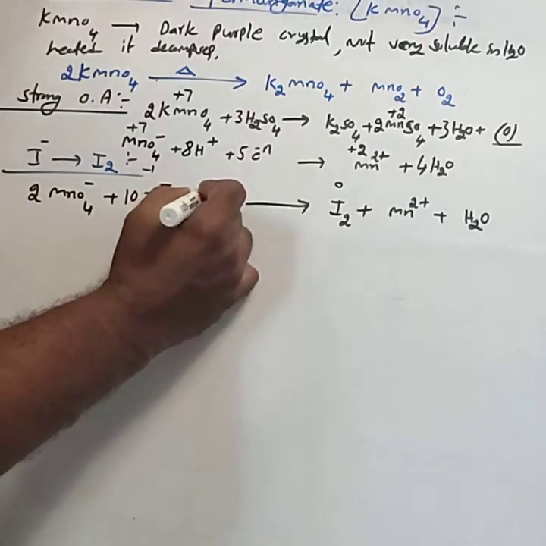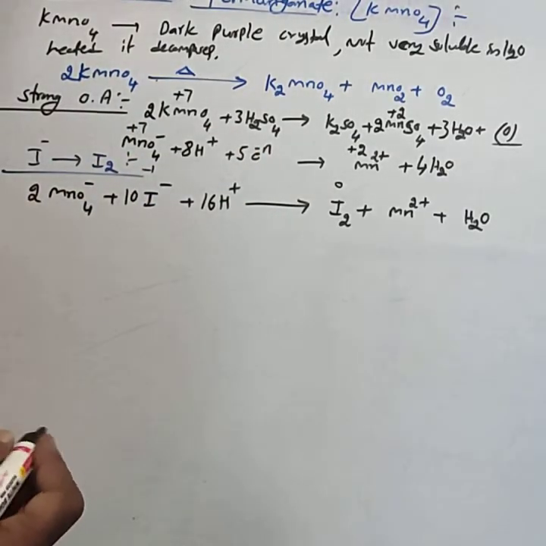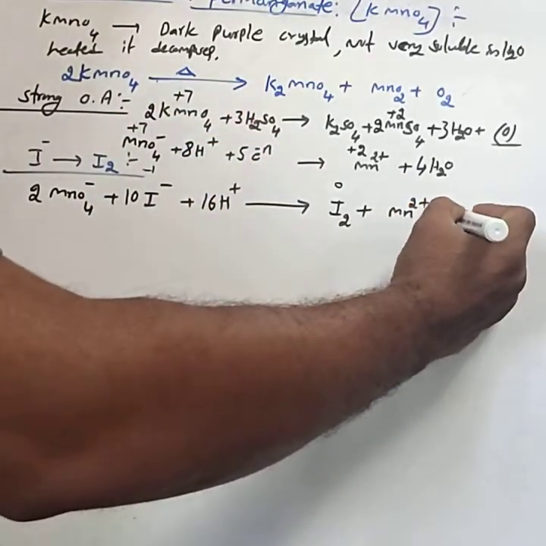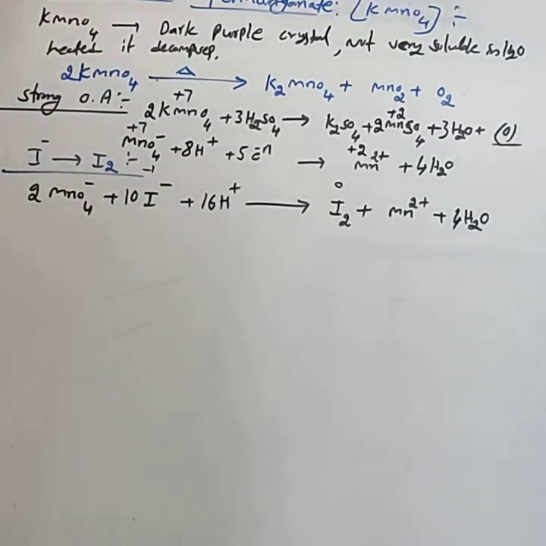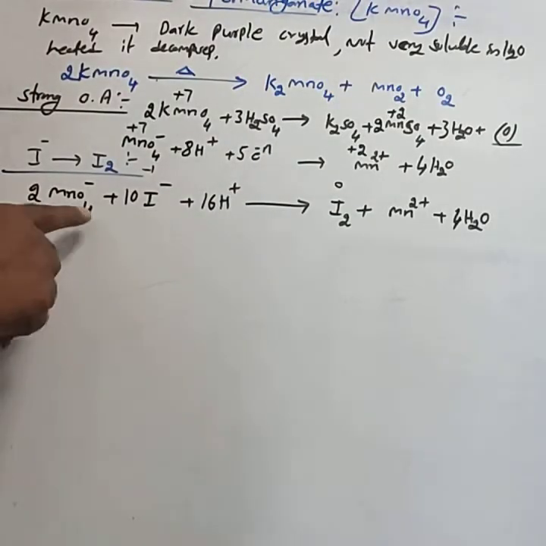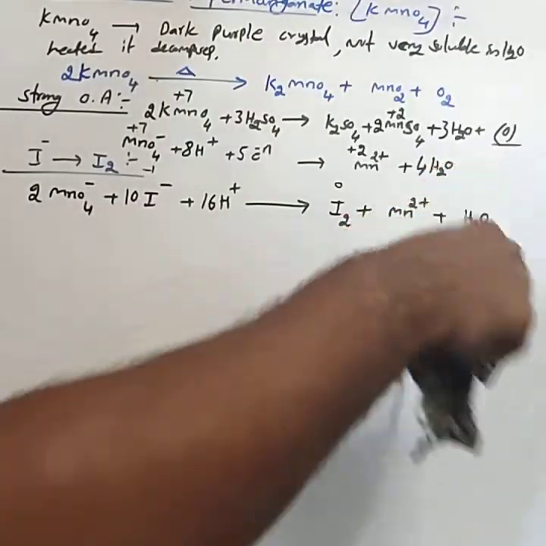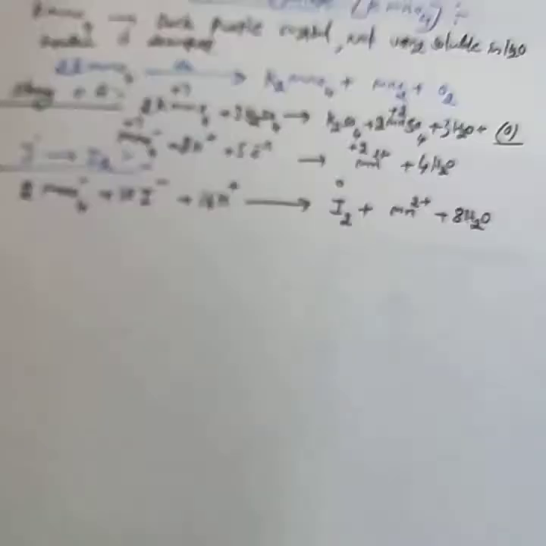This is very important: 16H plus, I2, Mn2 plus, and 4 times 2 is 8, so 8H2O. This is the first example.